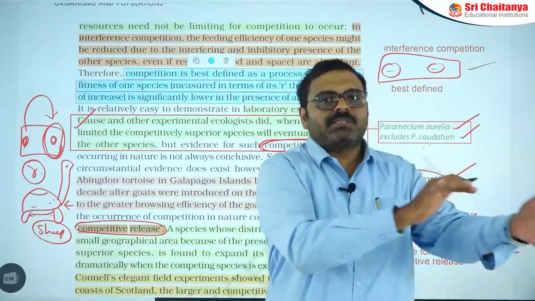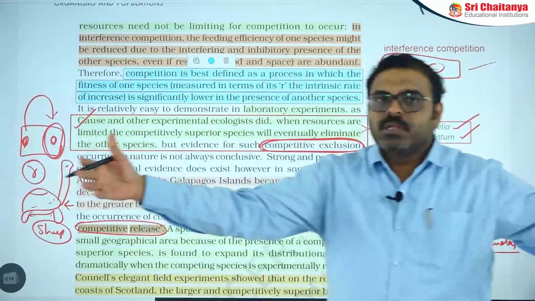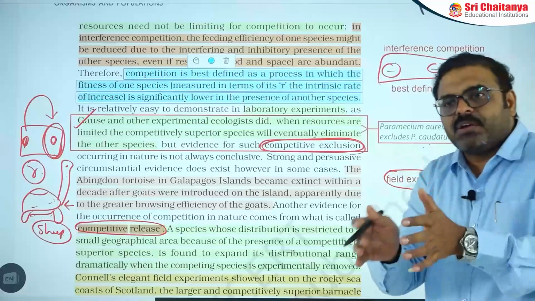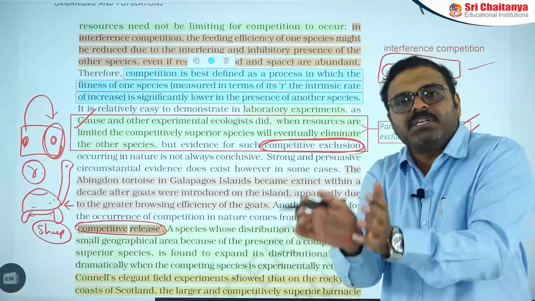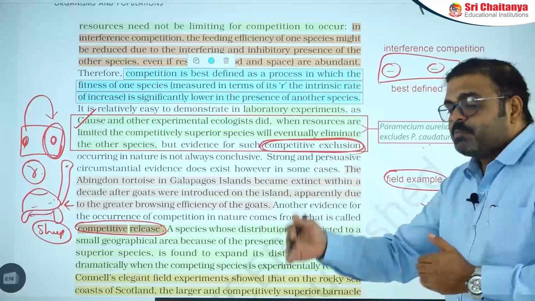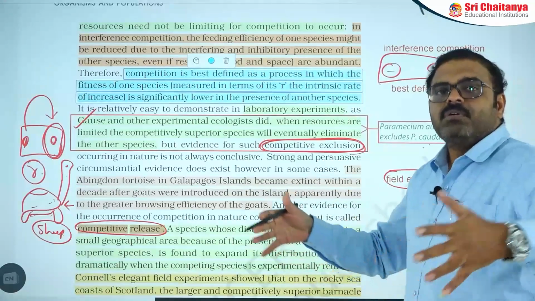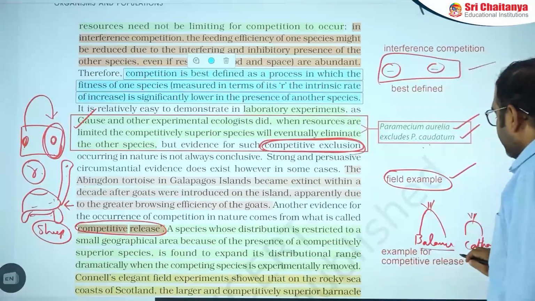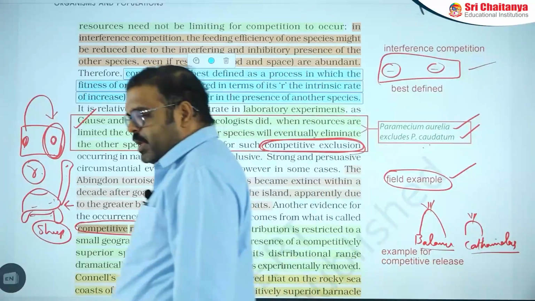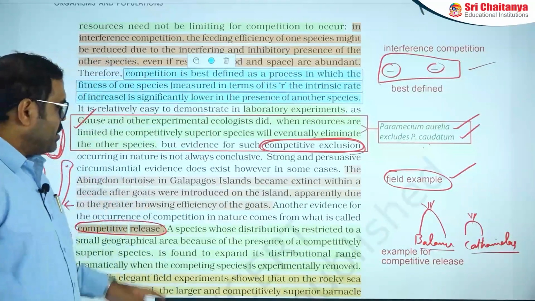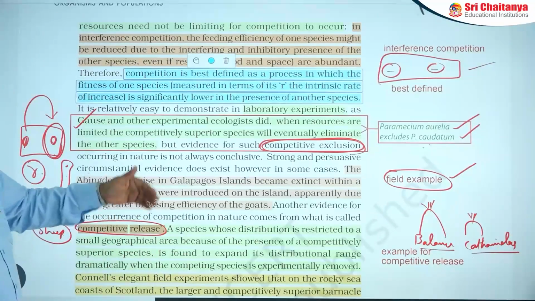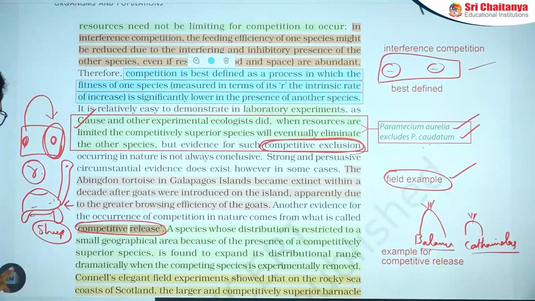If you remove Balanus, Chthamalus will grow like anything. That means the presence of one organism restricts another to survive in a limited area. That is known as competitive release. So competitive release explains that one organism can be released if you remove the other organism.